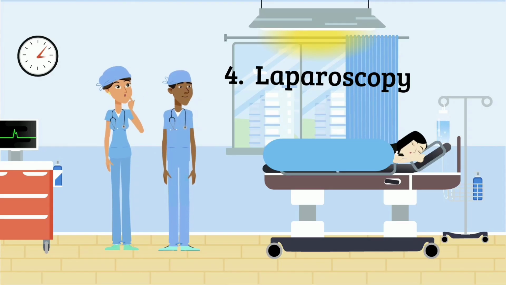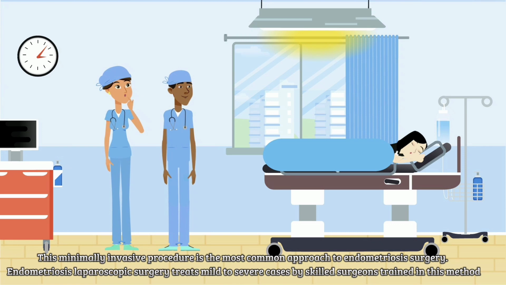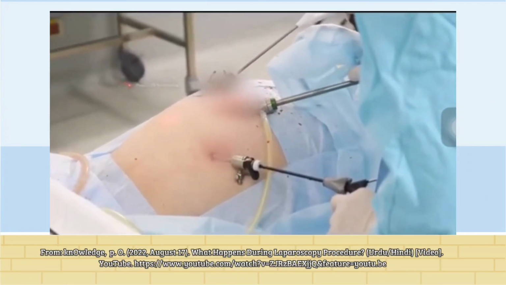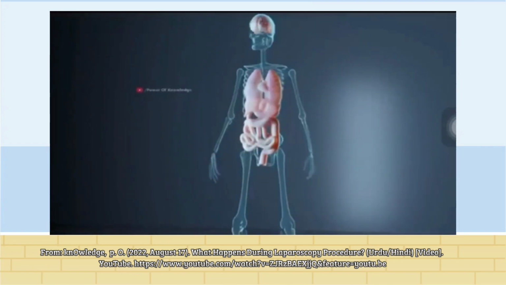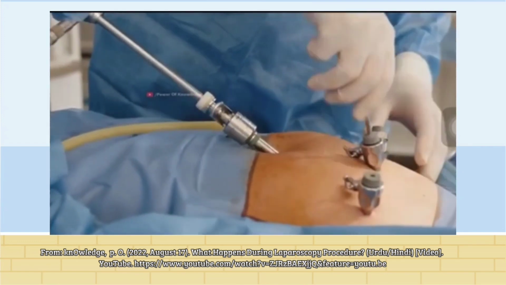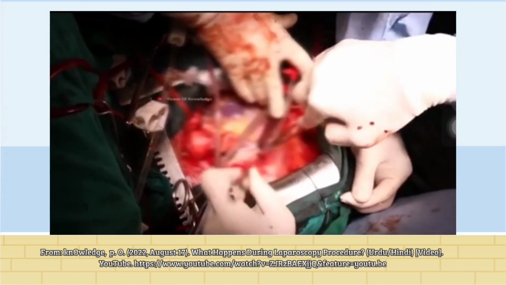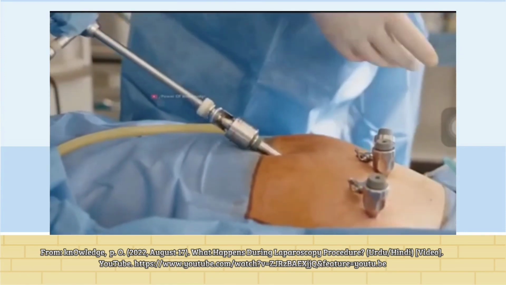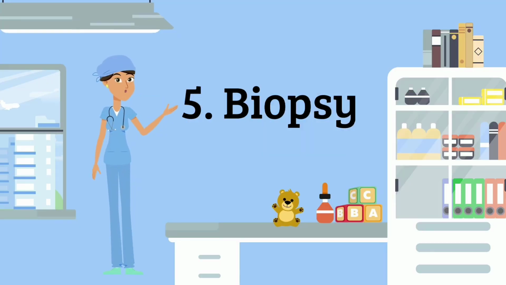The fourth one is laparoscopy. Laparoscopy may be offered for both definitive diagnosis and treatment. It can be a useful way to confirm endometriosis because the surgeon doing the procedure can use a small camera called a laparoscope to look inside your body. Endometriosis laparoscopic surgery treats mild to severe cases by skilled surgeons trained in this method. During the procedure, they make a small incision in your abdomen so they can insert a tiny tube with a camera through it.